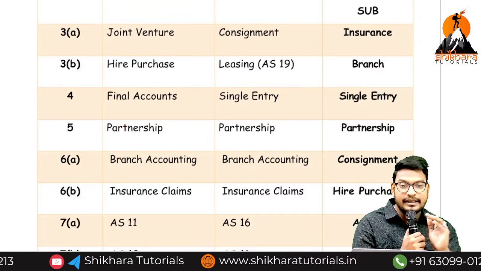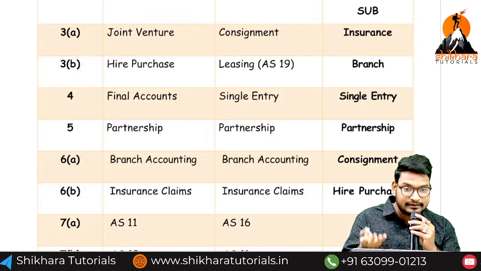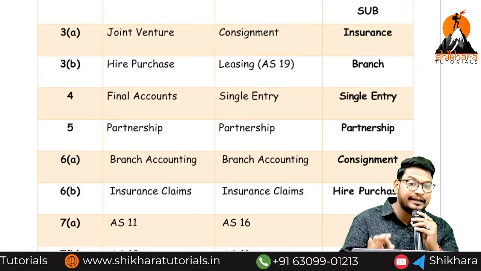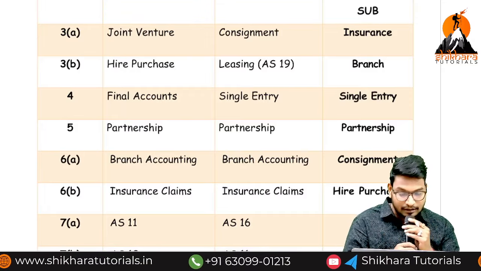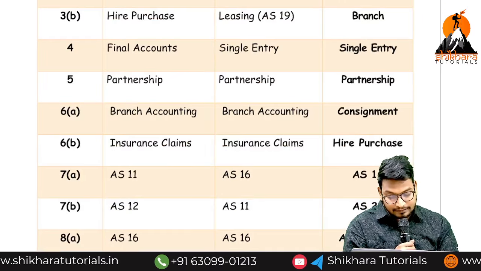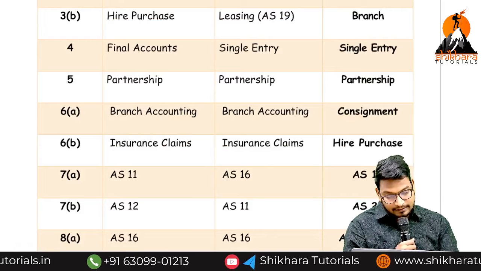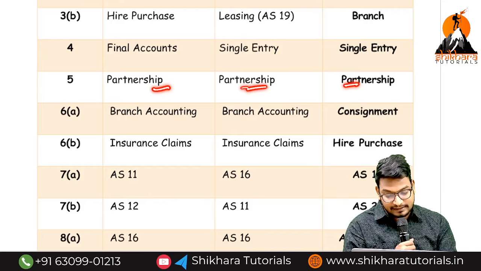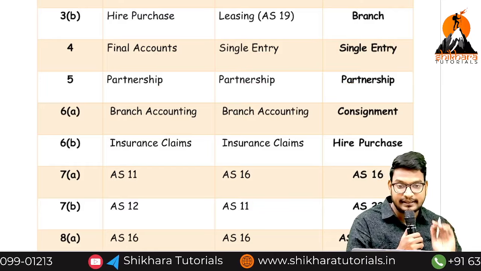The combo they are asking in the same question, but sometimes they will ask the third question or the sixth question like that. This situation has happened in the recent attempt, that's all. But is the combo same or different? The combo is same. And next, branch, consignment. Here they exactly ask the branch. Partnership, final accounts, single entry, and finally they are asking the single entry in the examination.